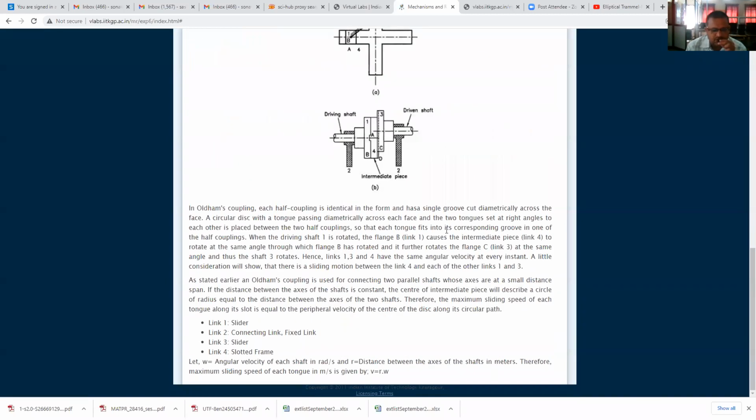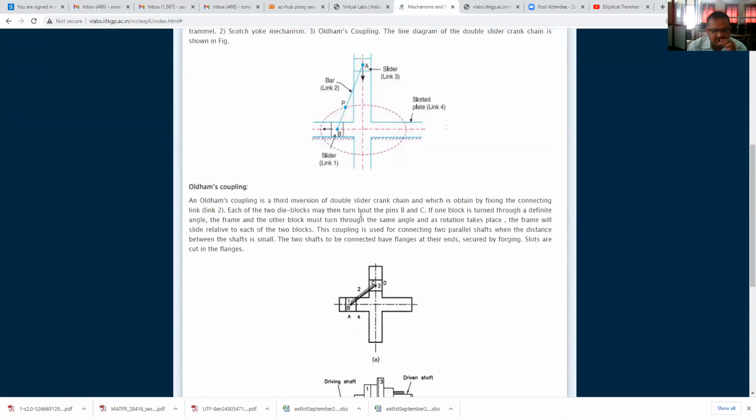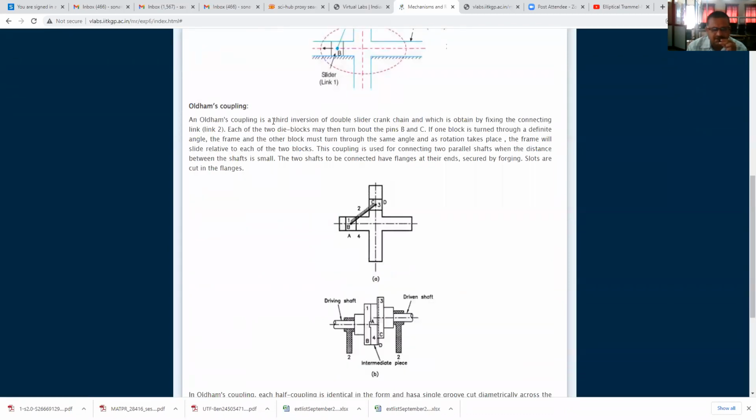Now this Oldham coupling we have already seen. Again we will see it because it is there in this theory. An Oldham coupling is a third inversion of the double-sided crank chain, which is obtained by fixing the connecting link, that is link 2. Each of the two die blocks may then turn about the pins B and C. If one block is turned through a definite angle, the frame and the other block must turn through the same angle, and as rotation takes place, the frame will slide relative to each of the two blocks.